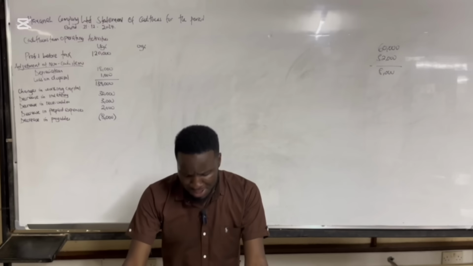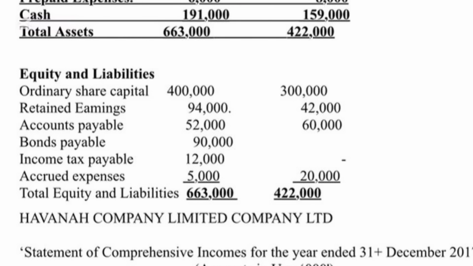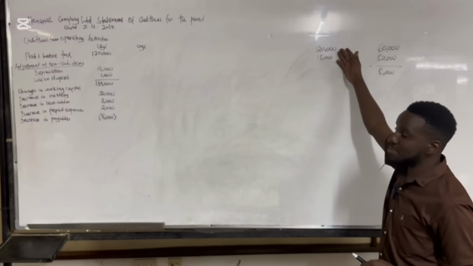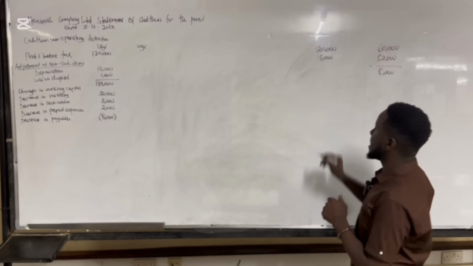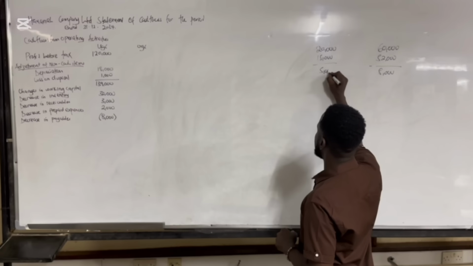Then still we have accrued expenses. If you look at them, we have 20,000 in 2023 and then 15,000 in 2024. So they were demanding 20,000, now they're demanding 15, meaning that the difference of 5,000 is what we actually paid.